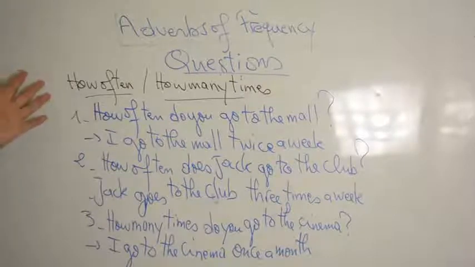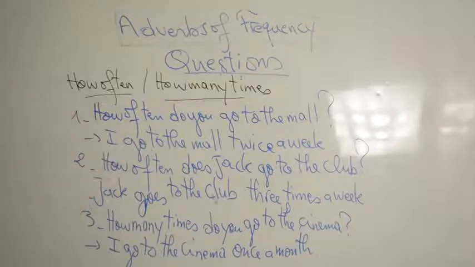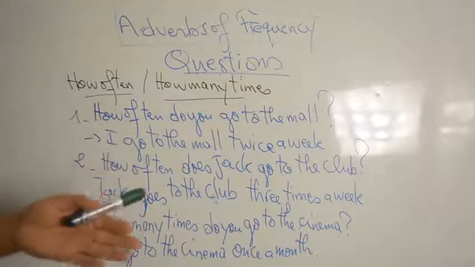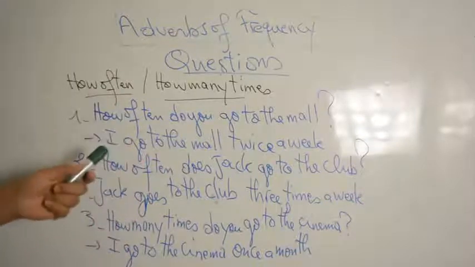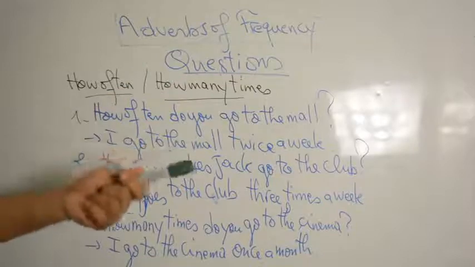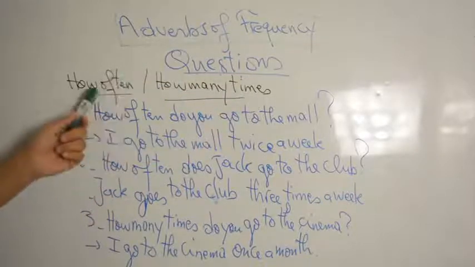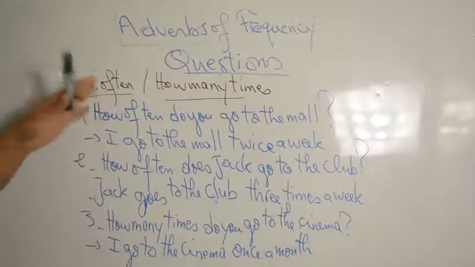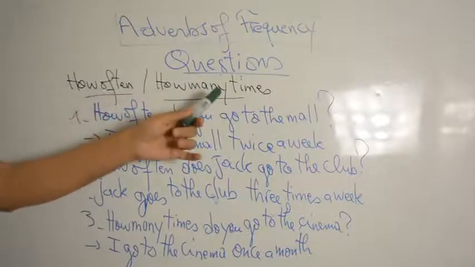So in English, we can use two types of questions. The first one, as I told you before, is to ask with do you or are you, does he, is he. We call it a yes/no question. Now we can use another type of question: how often or how many times. They are synonyms, they are the same thing.